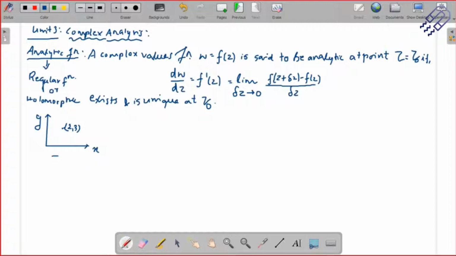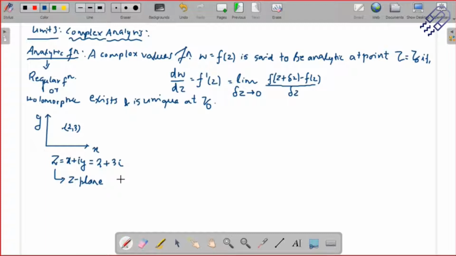So you can simply write it down as z is equal to x plus iy. If you consider this particular point, you can write it down as 2 plus 3i. This plane on which you are representing this number, which has a real part and an imaginary part, we call the z plane. This is your z plane.